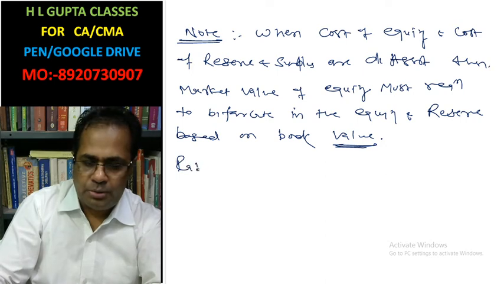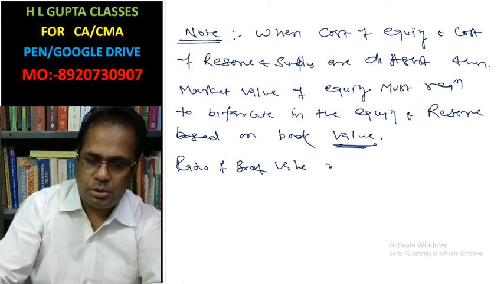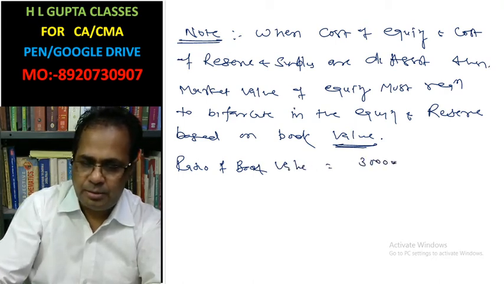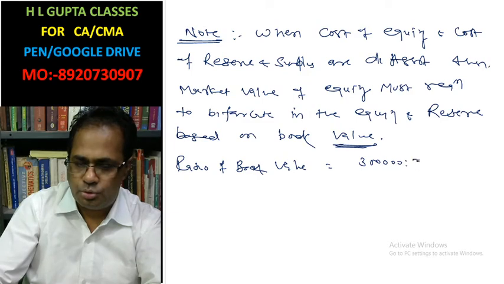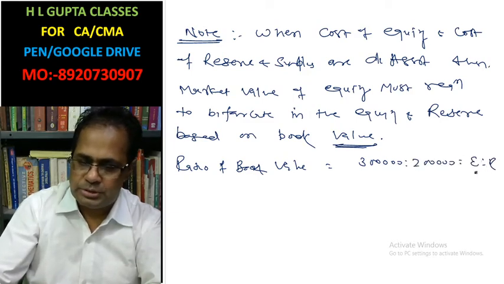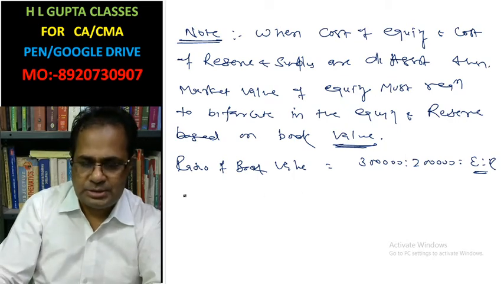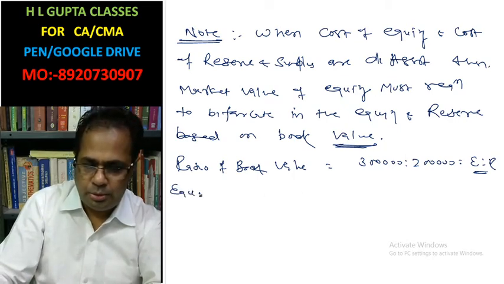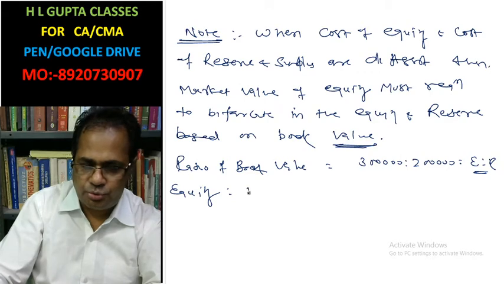Ratio of book value, equity to reserve, is 3 lakh to 2 lakh.